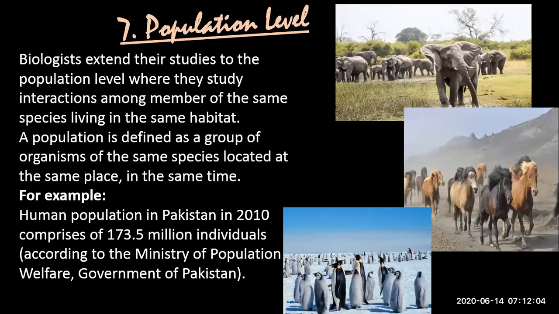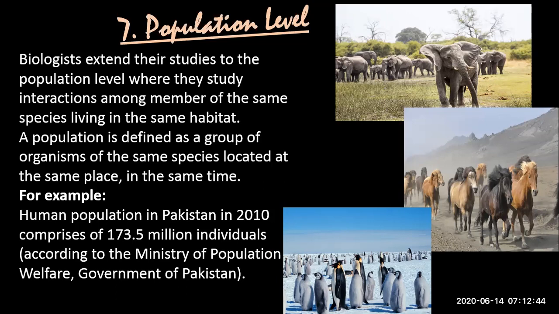Now let's move to the next level, which is population level. हमने बचपन से पढ़ा हुआ है population level, but इस तरह से coordinated way में we haven't studied. We have always studied them in a separate level. Population अलग, community in a separate way. Biosphere तो नहीं पढ़ा हुआ, लेकिन community, population, individual अलग अलग पढ़ते हैं, तो वो knowledge भी सही से coordinate नहीं करता. But today, inshallah, all these things will be coordinated into different levels. That different levels of organization are existing in living organisms, right?